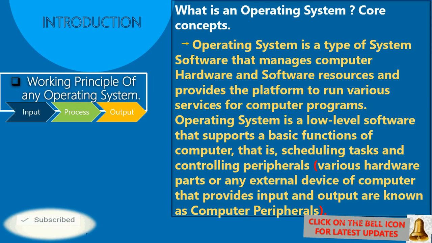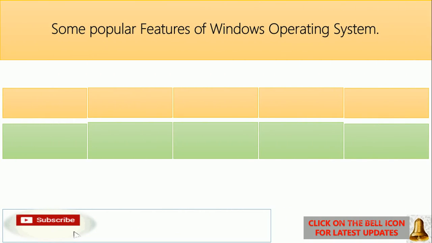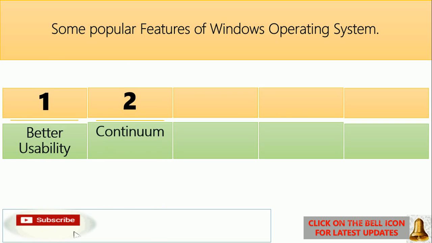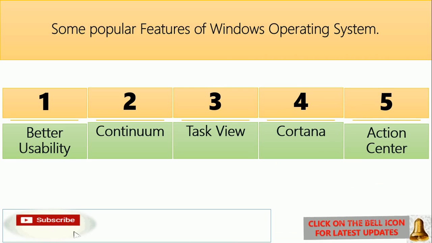Okay, moving forward. Here we will discuss some popular features of the Windows operating system. First one is better usability. Second, Continuum, Task View, Cortana, and Action Center. So here I will be discussing five main features of the Windows operating system, which help us in our practical life.